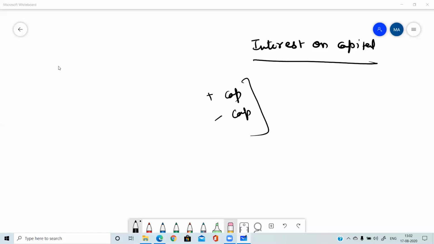Here we are doing the journal entry, so a little bit of difference is there in the journal entry. Whenever there is interest on capital, there will always be two accounts. There will always be two accounts. First account, interest on capital.